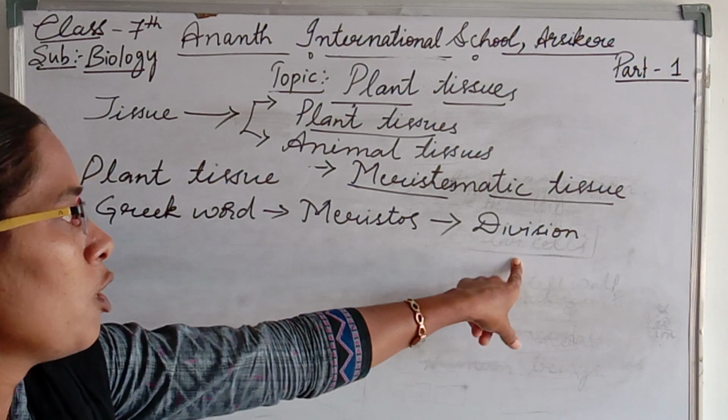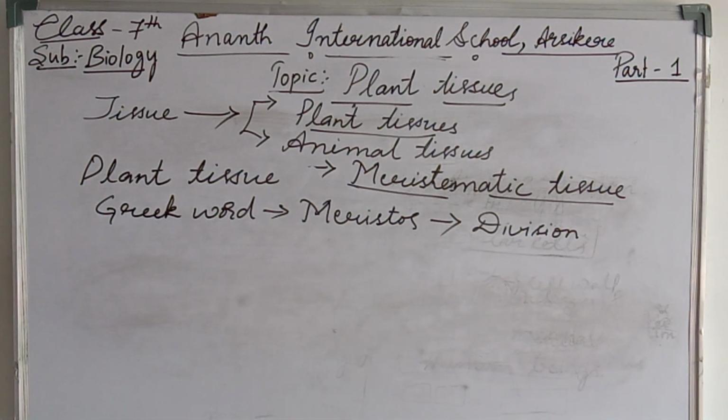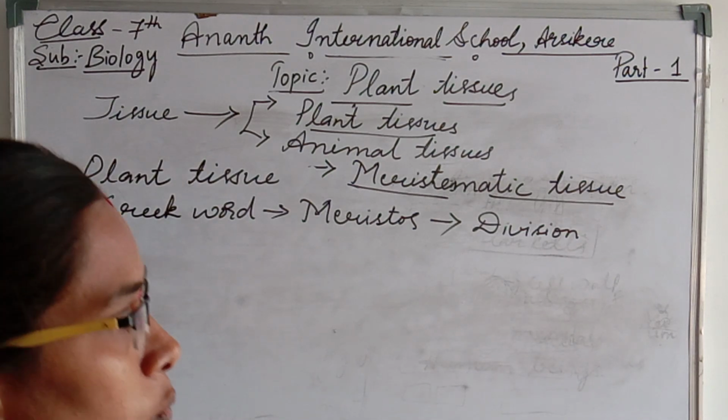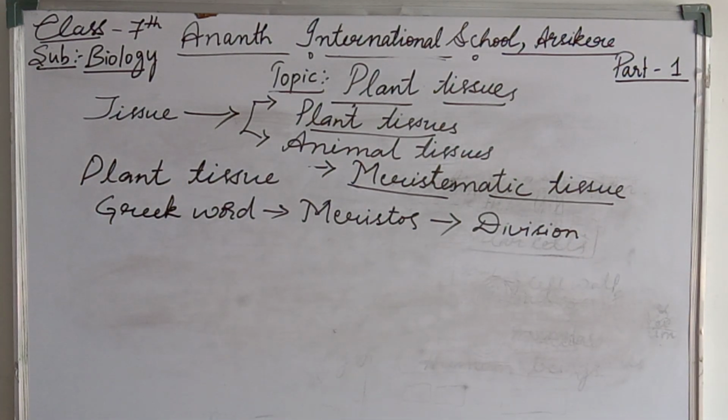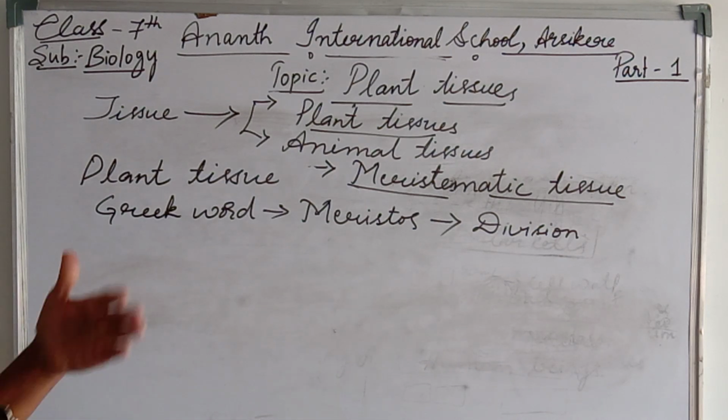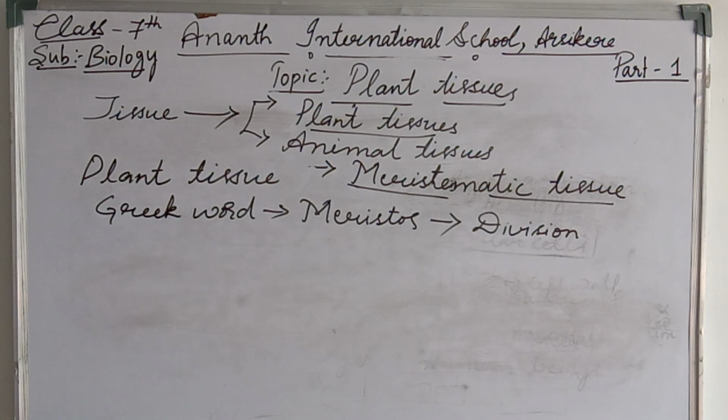So what we can understand here is that cell division mainly takes place in the meristematic tissue. As we all know how plants grow, sometimes we directly plant a seed and we get a plant. That plant changes into a huge tree. How does this change take place? The growth will be there. So the growth takes place in the meristematic tissue. The continuous division of cells helps the plant to grow. The cells present in the meristematic tissue are very active, which means active cell division takes place in the meristematic tissue.